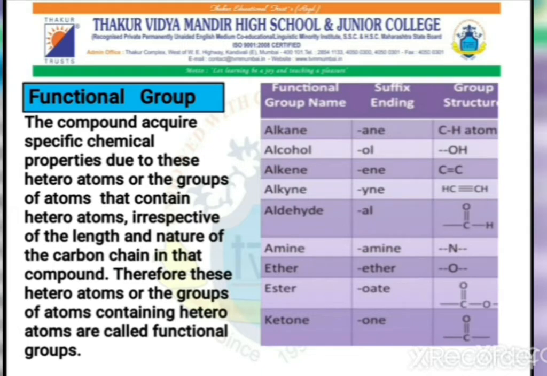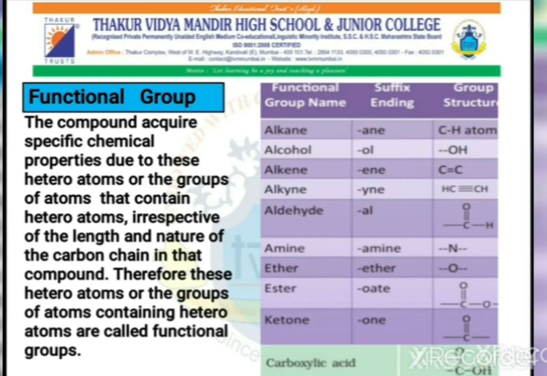Then is ether, in which the last hydrogen atom is replaced by O. And then ketones, where the last hydrogen atom is replaced by CO. So this is the substitution or the hetero groups which are substituted for a hydrogen atom. And the last one is the carboxylic acid, that is COOH.